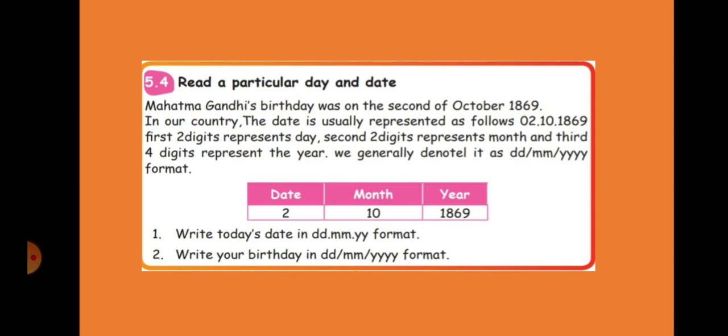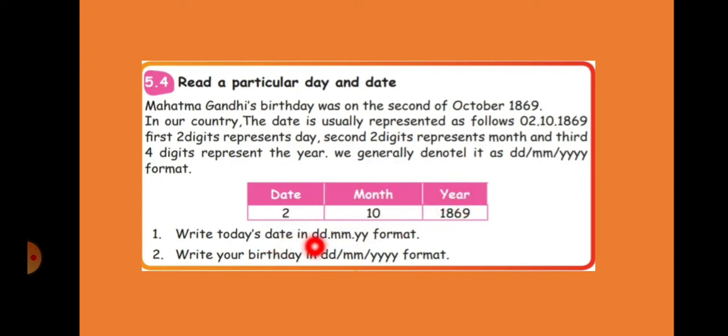See, Mahatma Gandhi was born on 2nd October. When was he born? 2nd October 1869. So how will we write? First 2, the date. October means which month? January 1, February 2, like that, October will be the 10th month. The date is 2nd, so 2. Month is 10. What is the year? 1869. So we have to write date, month, year.